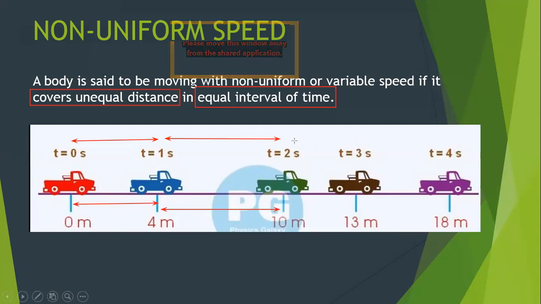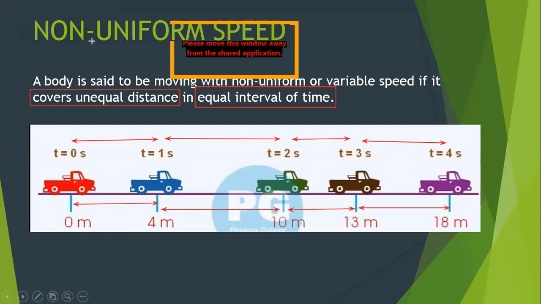Then in the third second, the object has traveled in all 13 meters, but in the third second, it has just traveled 3 meters. In the fourth second, you will find the object has traveled in all 18 meters, but it has traveled 5 meters.